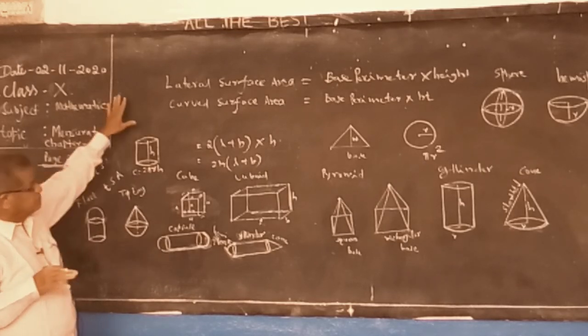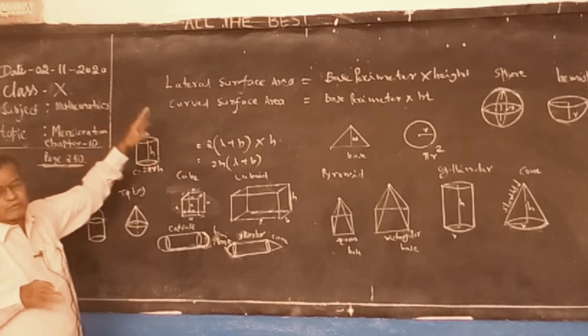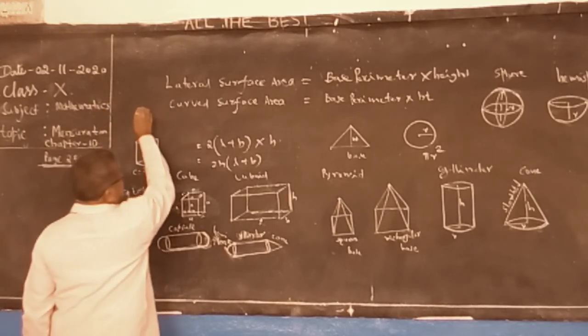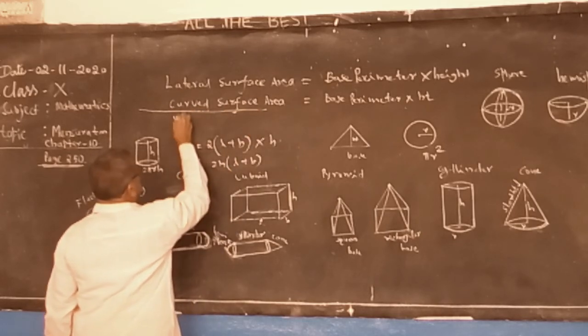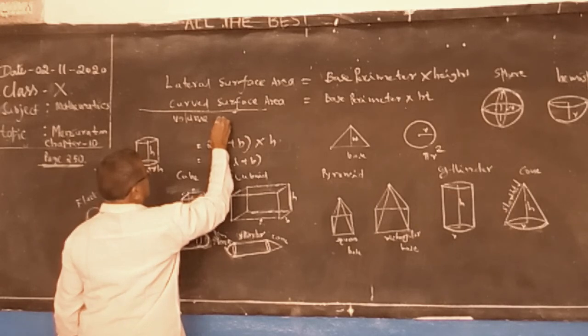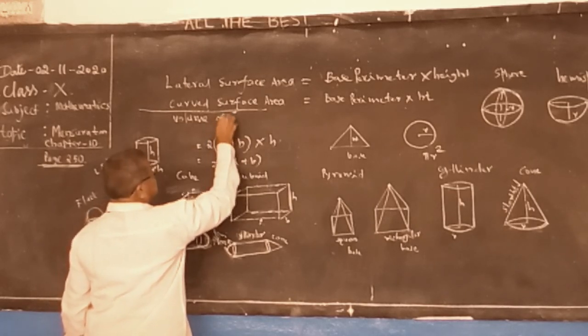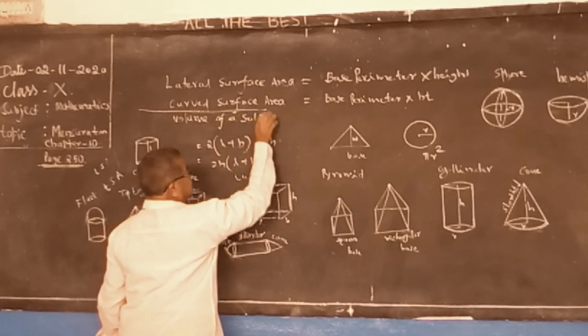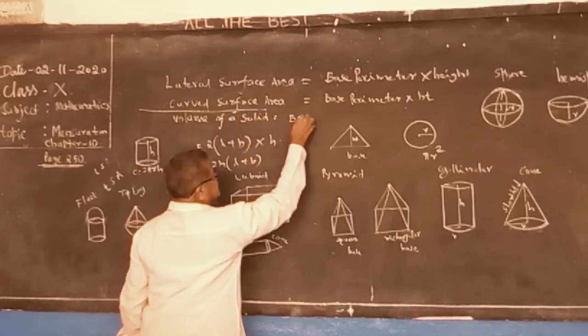Tomorrow I will explain again all formulae of solids. And see, for volume, the volume of any solid is equal to base area into height.